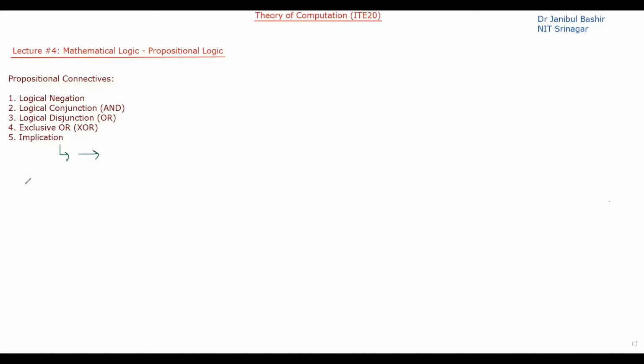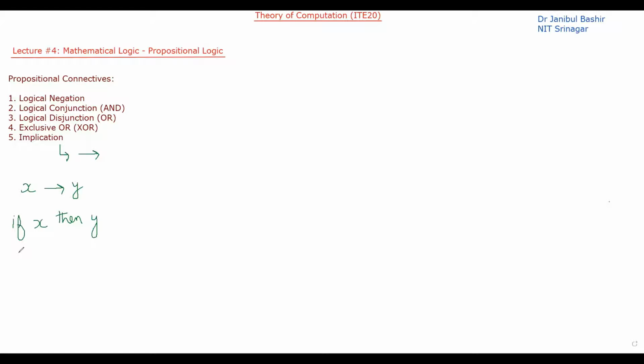It also has two propositions, X and Y, and they are connected by this. In English terms, it is written like this: if X, then Y. Okay, if X, then Y. What does this statement specify?